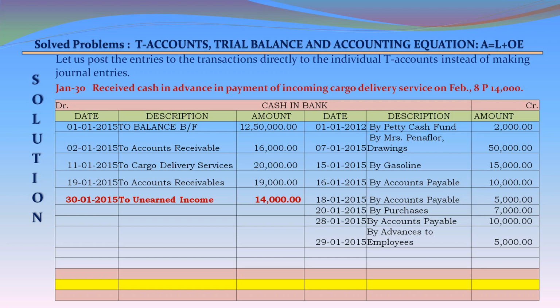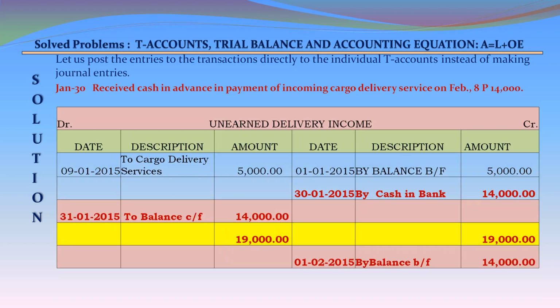Cash in bank account on the debit side, 30th January 2015, to unearned income 14,000 debit. Unearned delivery income on the credit side, 30th January 2015, by cash in bank 14,000. We are closing the unearned delivery income account on the debit side, 31st January 2015, by balance carried forward, and on the credit side, 1st February 2015, by balance brought forward 14,000.